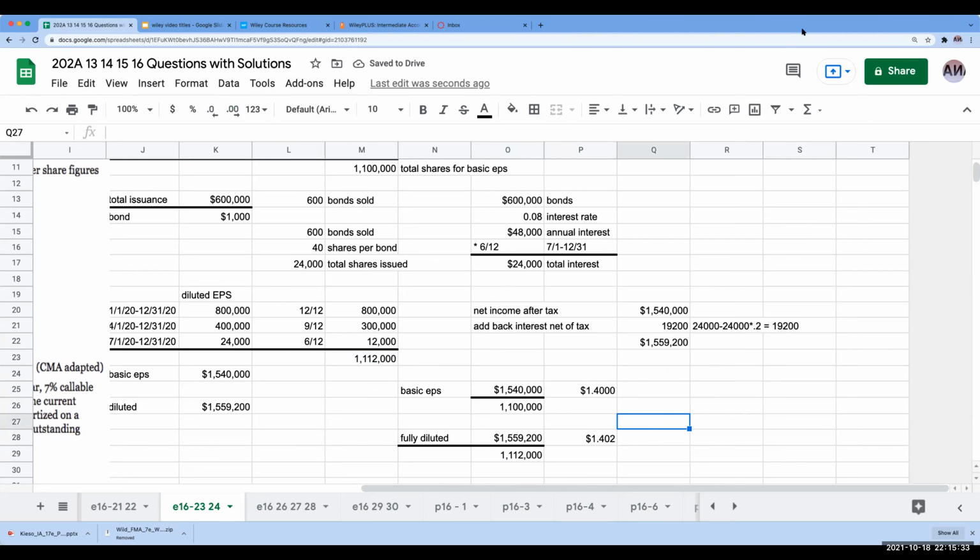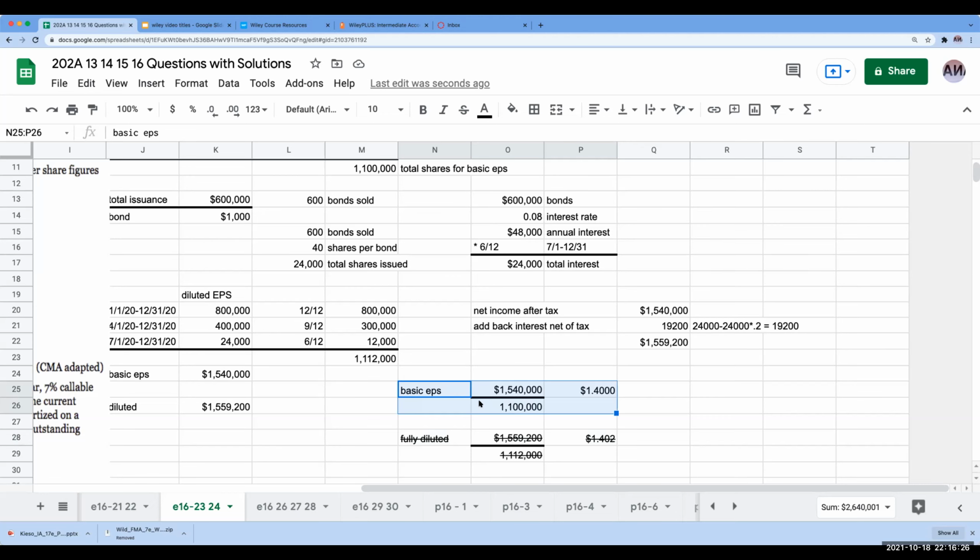I'm going to pause momentarily. I'm glad that I went through and did that. And the reason why is that when you're showing earnings per share, this number is technically higher, meaning that the bonds are anti-dilutive. What that means is that if the diluted earnings per share is actually higher than basic, I only show the basic. So because of this, we're not going to be showing the fully diluted earnings per share. We would just show basic earnings per share.